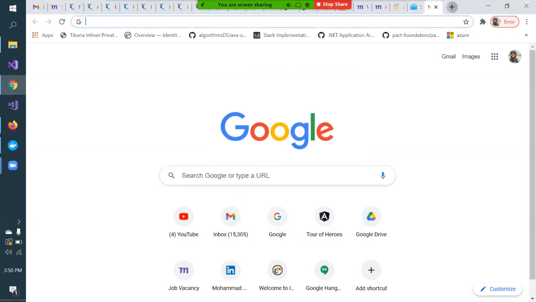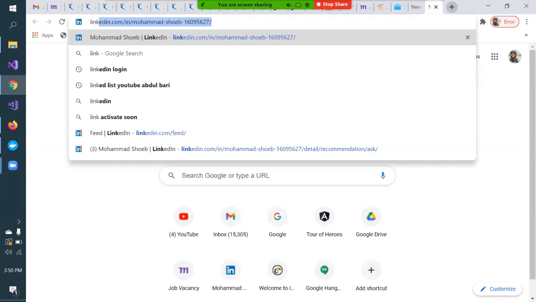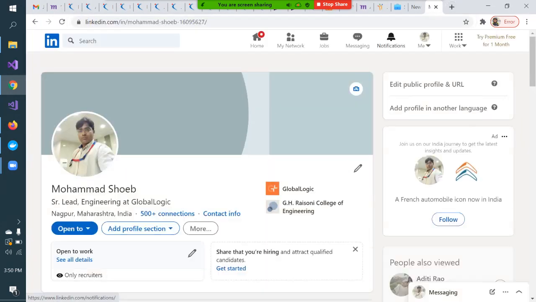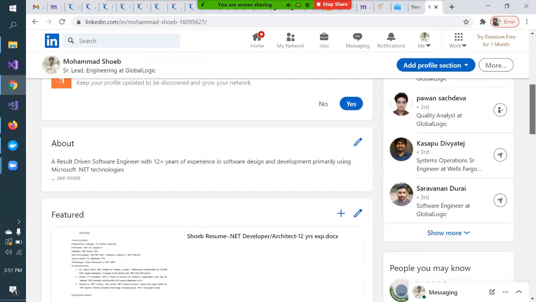Last thing I want to tell you is about LinkedIn. It is similar to Facebook. Facebook is a social network, for all general purposes, right? People used to come and share their social-related things. They used to make friends, relatives, everything. So LinkedIn is called a professional network, and here you can find all the professionals.